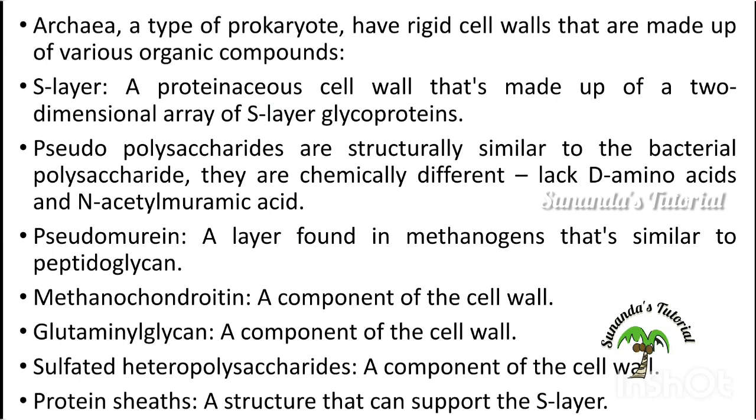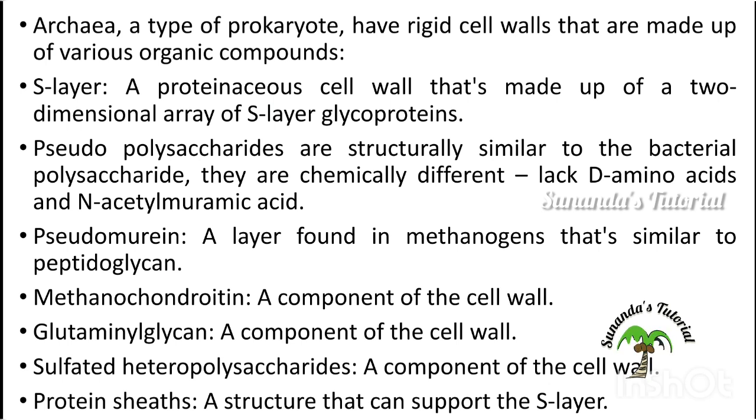The chemical composition of the bacterial cell wall is peptidoglycan, and the composition of peptidoglycan is N-acetylmuramic acid and N-acetylglucosamine. But these archaebacteria lack N-acetylmuramic acid and also lack D-amino acids, which are present in the bacterial cell wall.